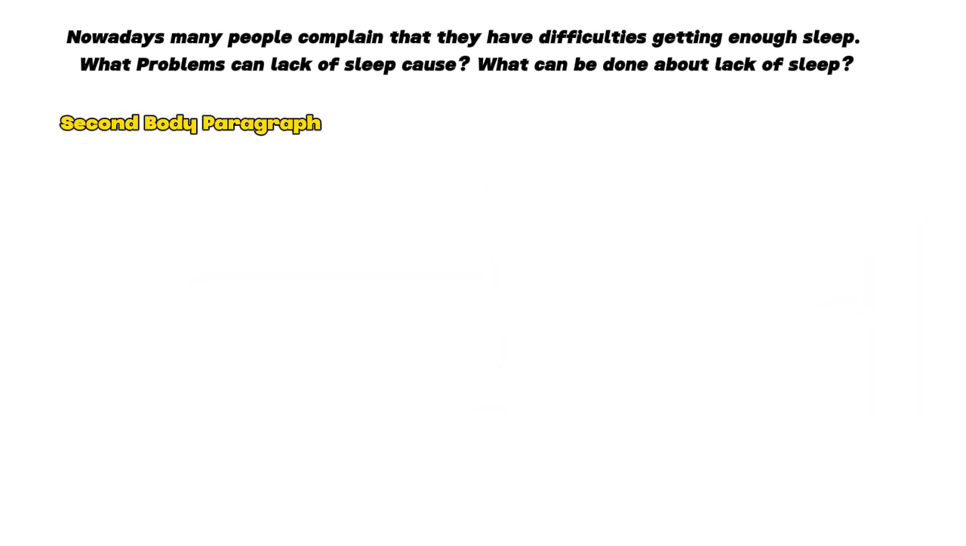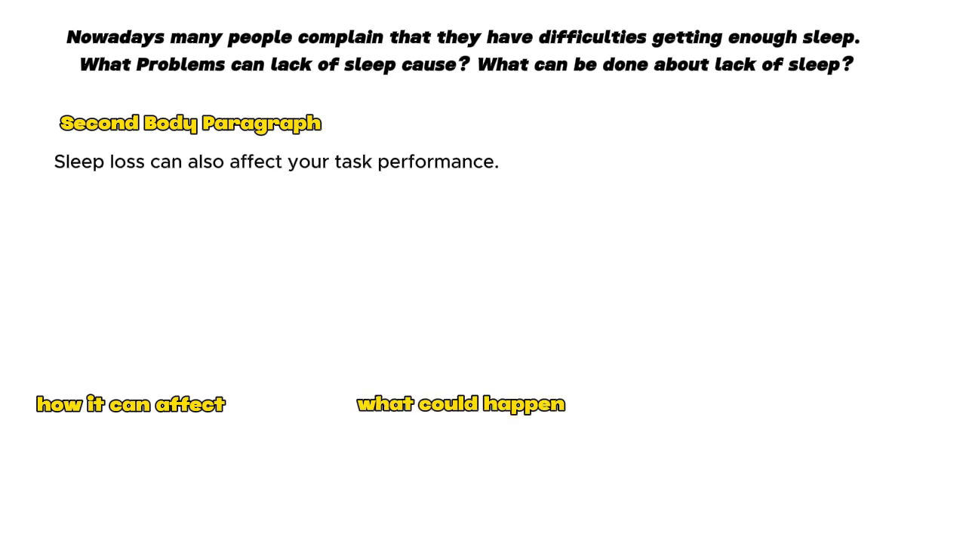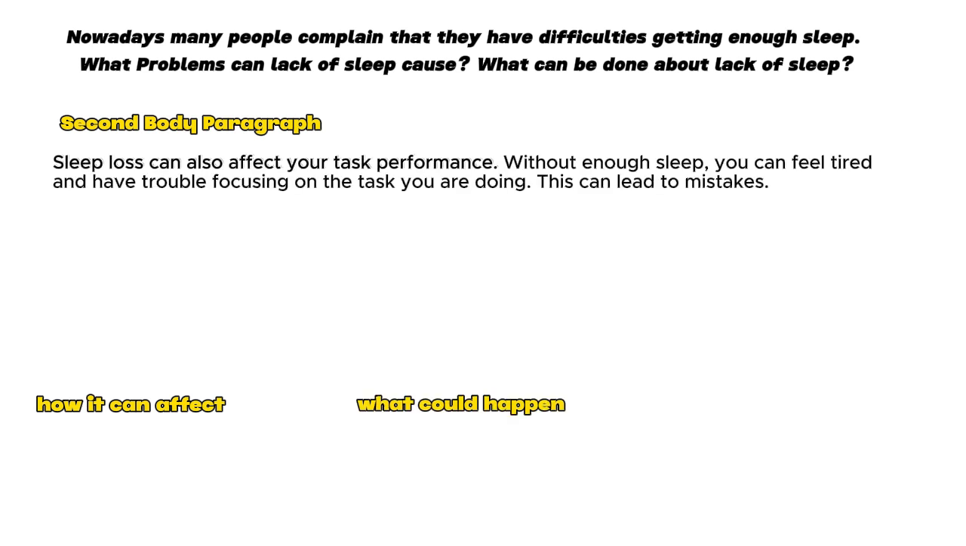Moving on to the second body paragraph. It will be about our second problem, that is lack of ability. So the topic sentence would be like, lost sleep can also affect your task performance. Explaining it further, ask yourself how it can affect. What could happen because of this? So the next sentence is, without enough sleep, you can feel tired and have trouble focusing on the task you are doing. This can lead to mistakes.